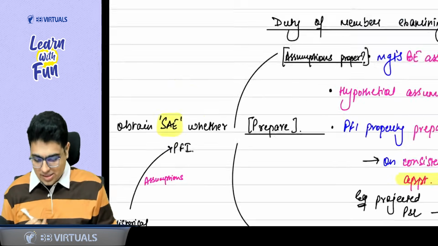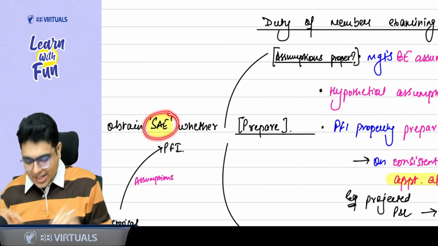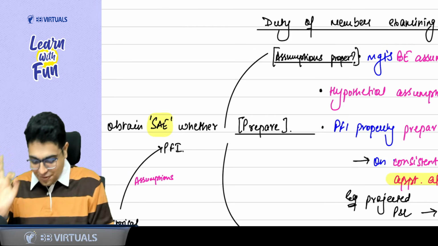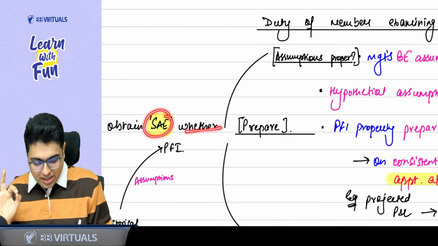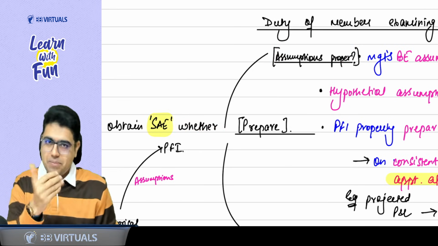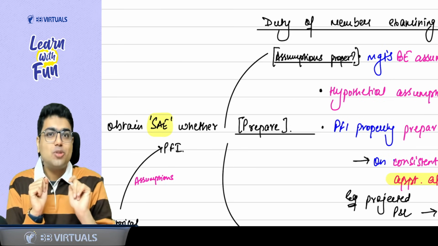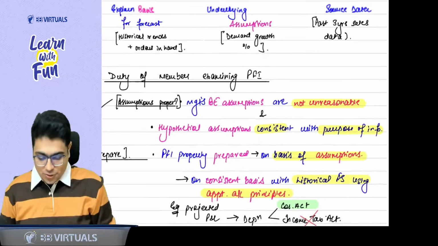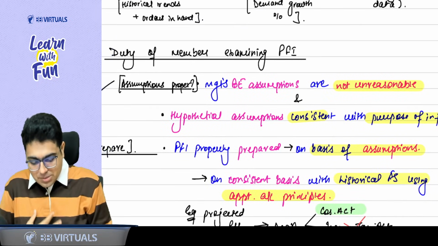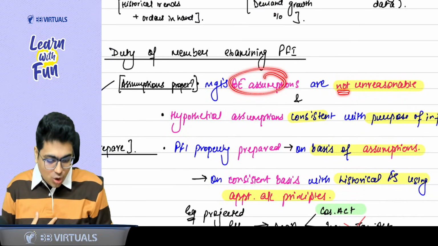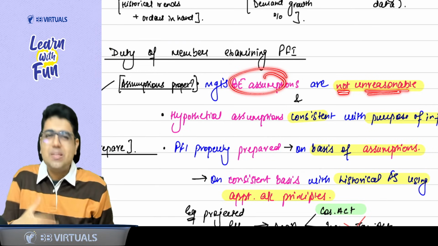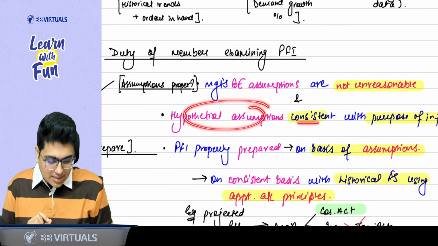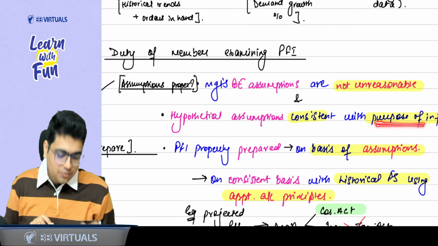So the first thing is, we want sufficient and appropriate evidence, not audit evidence. This is not an audit engagement. Sufficient and appropriate evidence whether assumptions are proper. Make sense? Yes, sir. Achha, what are the two types of assumption? Best estimate assumption, hypothetical assumption. So first of all, see whether the management's best estimate assumptions are not unreasonable. That means they are reasonable. And the hypothetical assumptions are consistent with the purpose of the information.